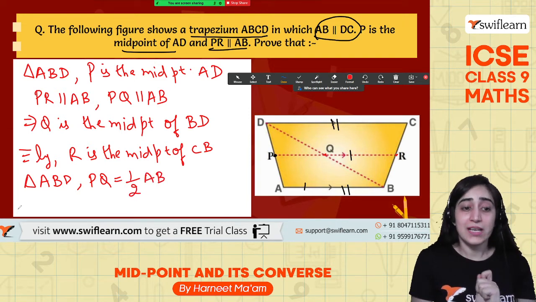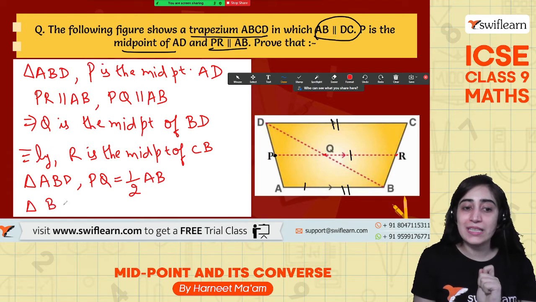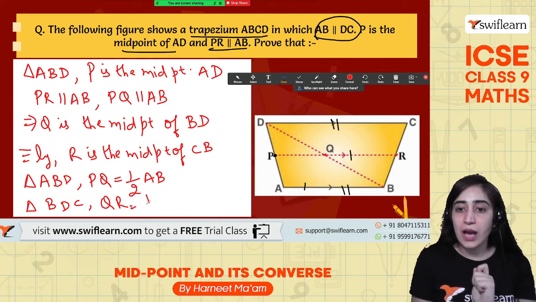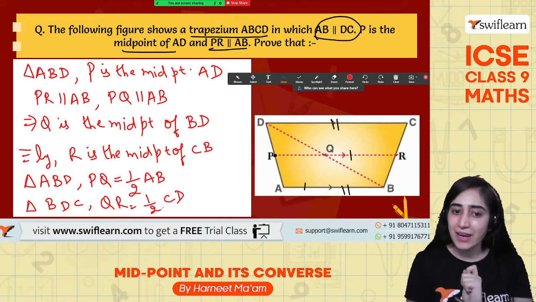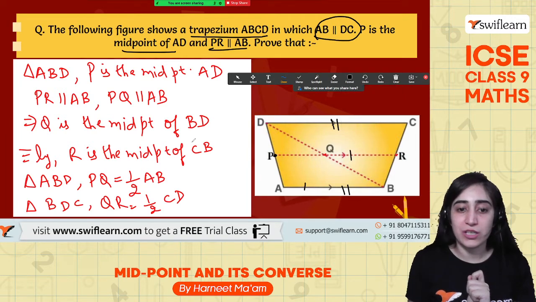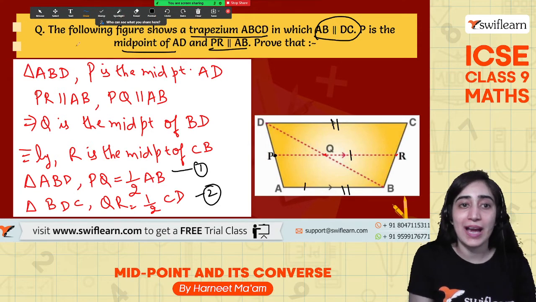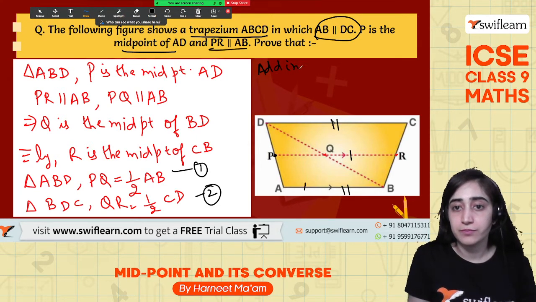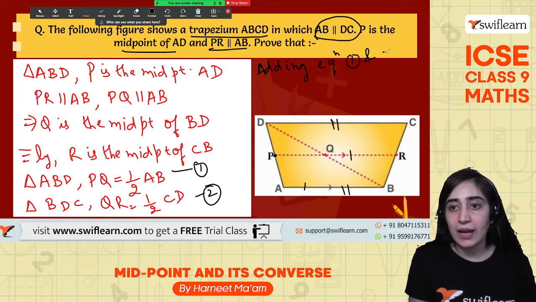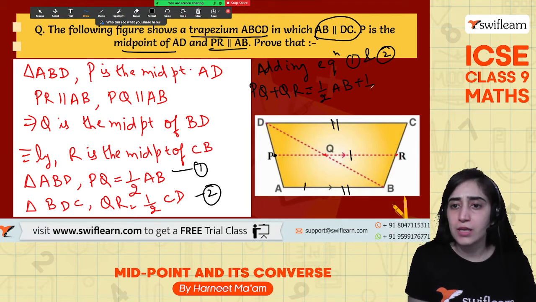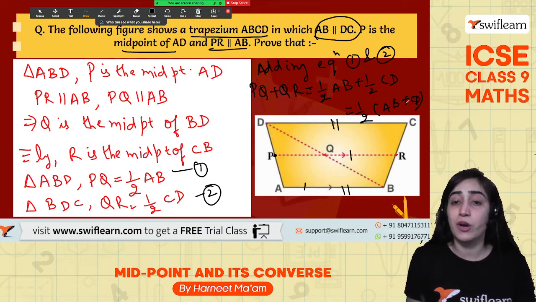Am I right? Yes. Similarly, in the triangle BDC, what does it give me? That QR is half of CD. Right. So what we will do is add these two equations. This is equation 1, this is equation 2. Adding equations 1 and 2, what does it give me? PQ plus QR is equal to half of AB plus half of CD. So I'll take half common: half of AB plus CD. This is my right hand side.